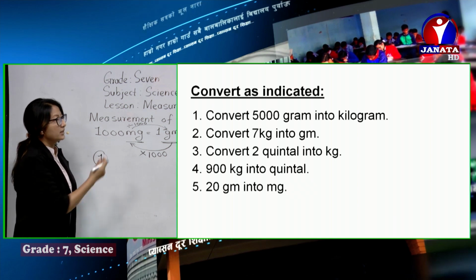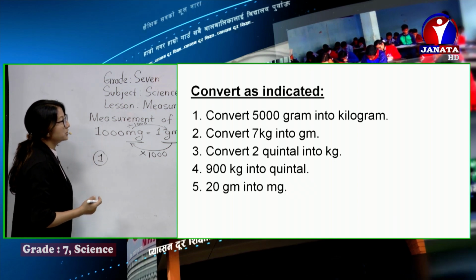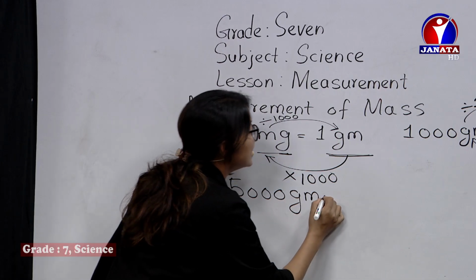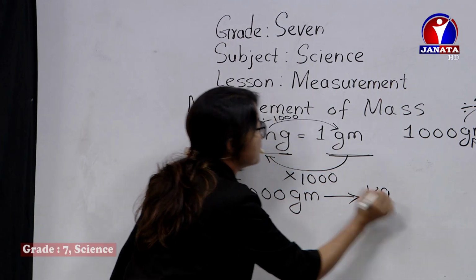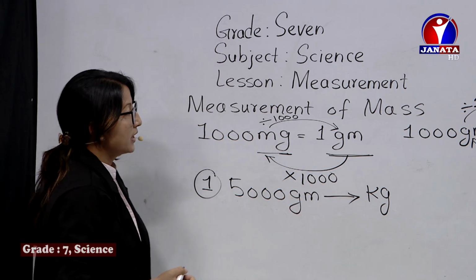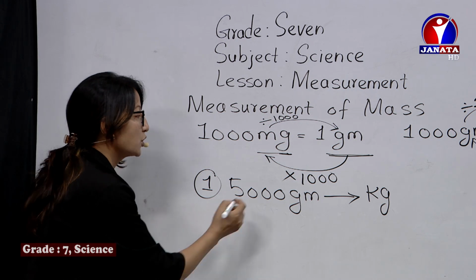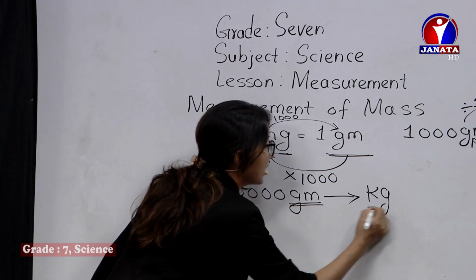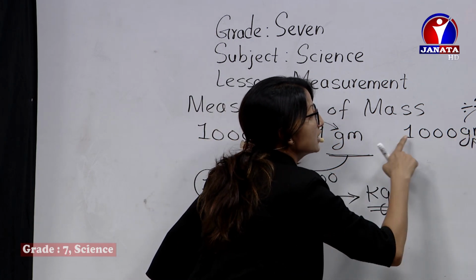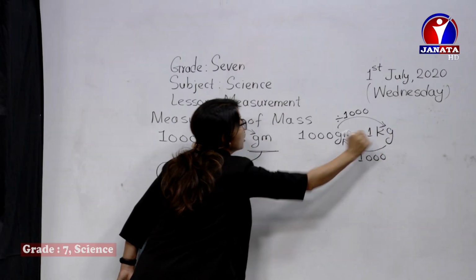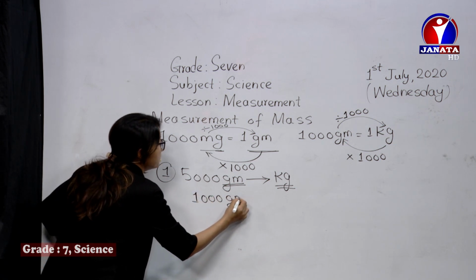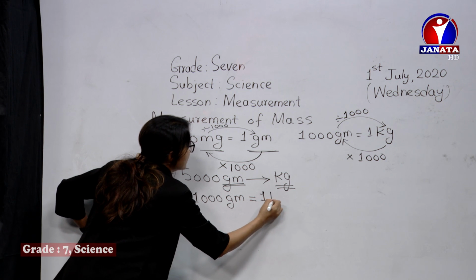Question number 1. You have to convert 5000 gram into kilogram. So what's the standard relation between gram and kilogram? The standard relation is 1000 gram is equal to 1 kg.